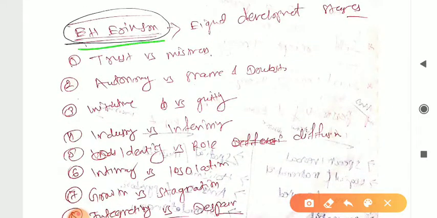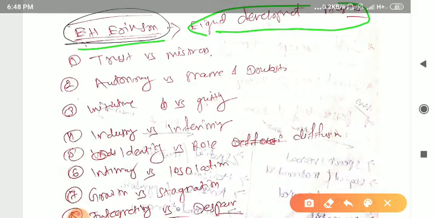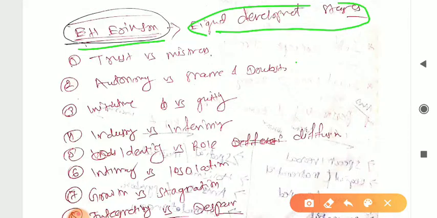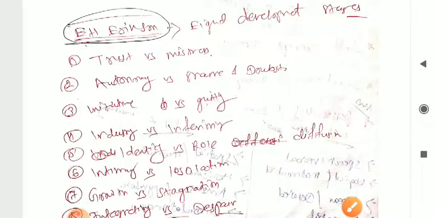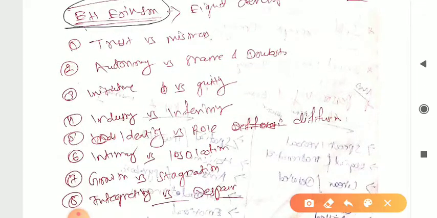So next one is 8 development stages. How many? 8 development stages. This is given by whom? E.H. Erikson. E.H. Erikson has given 8 development stages. So just try to remember this one so that it will be helpful.